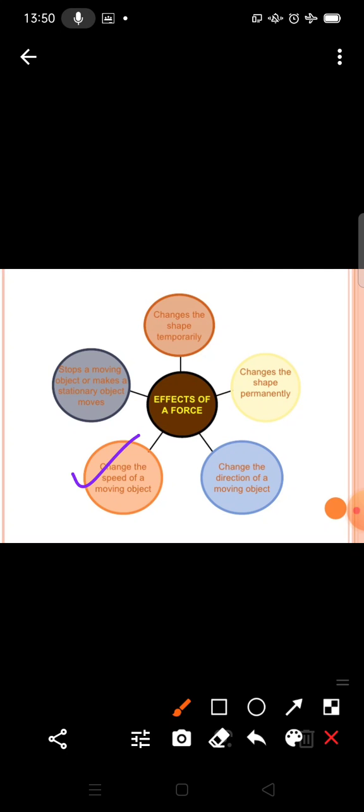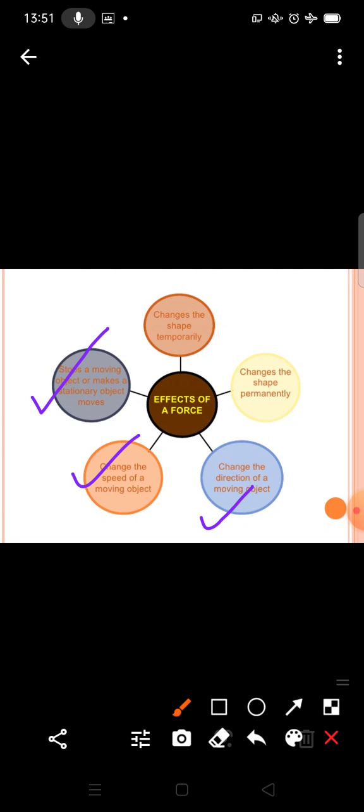Next is change the direction of a moving object. For example, in cricket, by applying a force, a batsman hits the ball and directs it in a different direction. So it also changes the direction of a moving object. When you hit the ball with the bat, you can change its direction, and also stop a moving object or make a stationary object move.